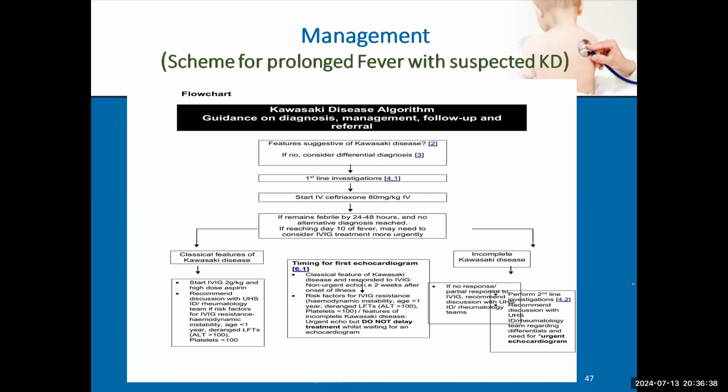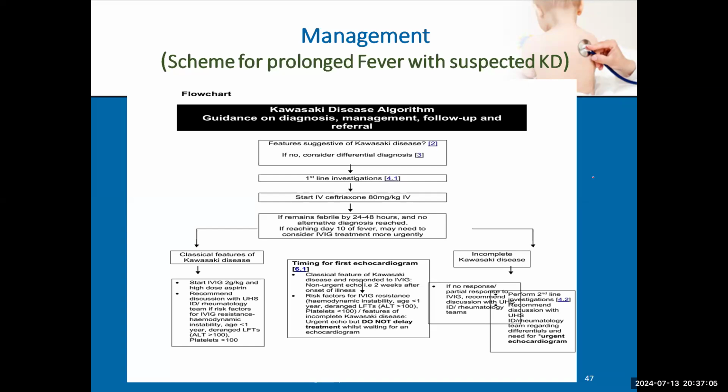So echo upon admission for Kawasaki is not urgent echo because it will not affect the management. Whether the echo is normal or abnormal, we will give him IVIG, right? So it can be done after 24 or 48 hours, but it should be done within the first 24 hours of admission, okay? But it will not affect the management protocol of the patient.